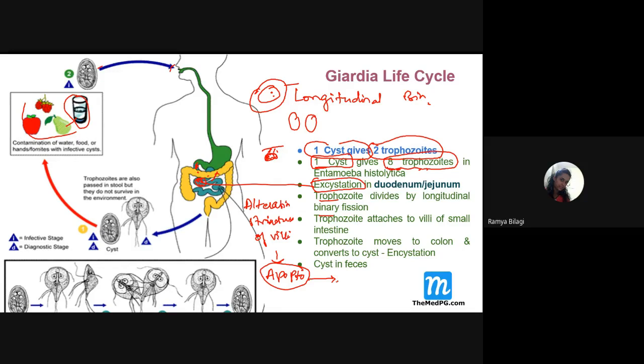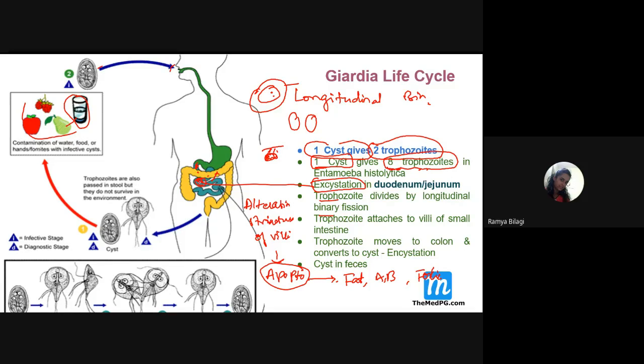Ultimately this results in malabsorption of various substances from the intestine, especially fat malabsorption, and also malabsorption of vitamin A, vitamin B, folic acid and proteins. So there will be malabsorption of various elements from the small intestine.